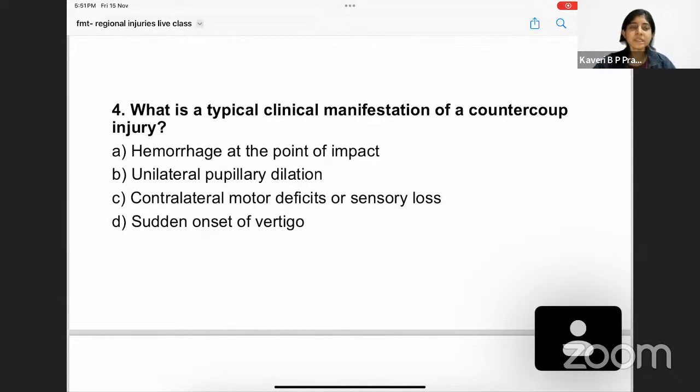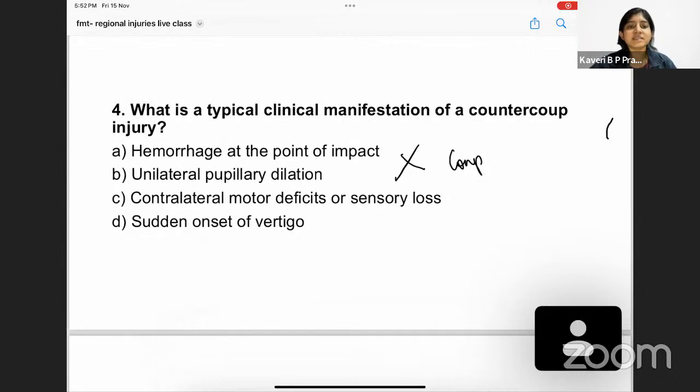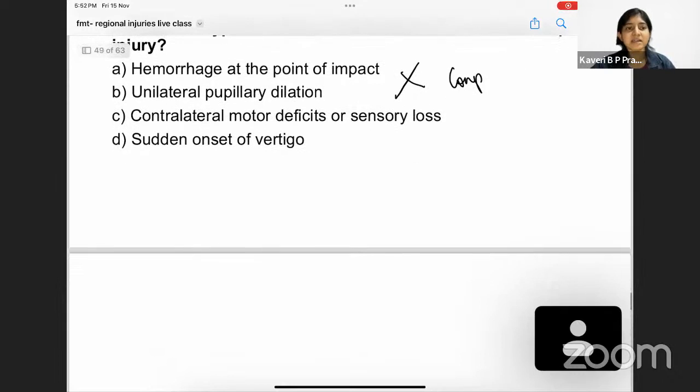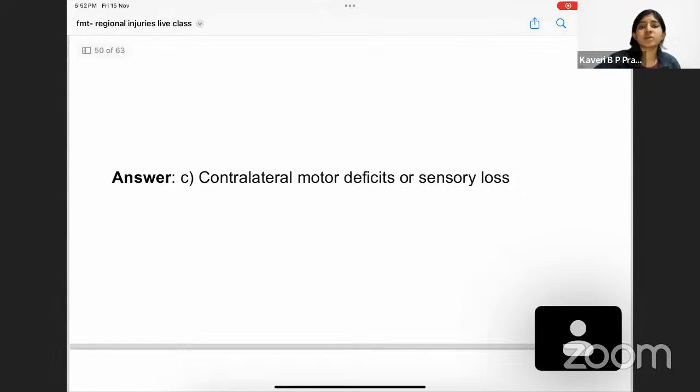Coming to the next question, what is the typical clinical manifestation of a countercoup injury? So the question is about countercoup injury. Hemorrhage at the point of impact? No. Because if there's hemorrhage at the point of impact, it is nothing but a coup injury. Unilateral pupillary dilatation, contralateral motor deficits or sensory loss, or a sudden onset of vertigo. What is the answer for this question? The right answer is option number C, which is contralateral motor deficits and sensory loss.